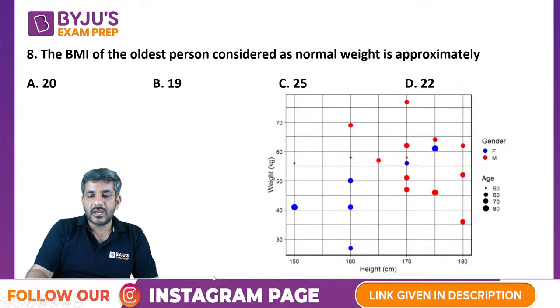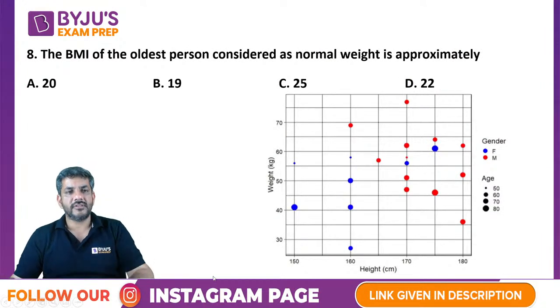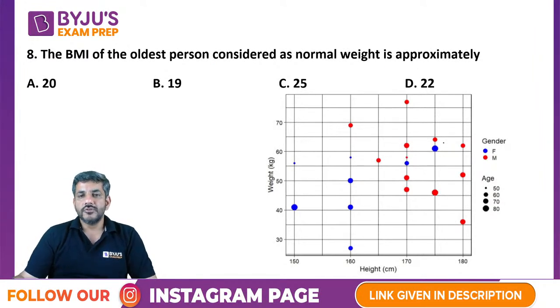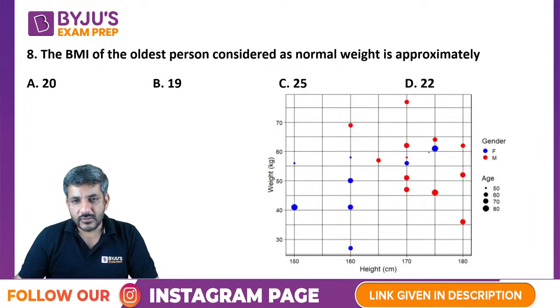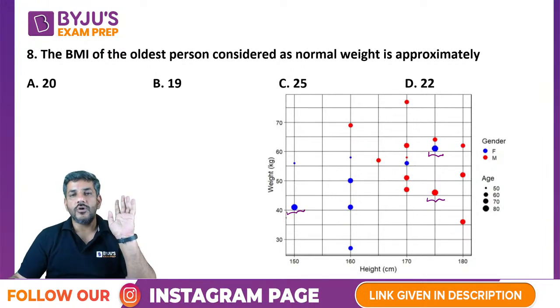And we move on to the last question of the day. Will not take much time, just last question of the day. The BMI of the oldest person considered as normal weight is approximately what? So who is the oldest person? So this person is oldest, this person is oldest, this person is oldest. These are the 3 oldest people.